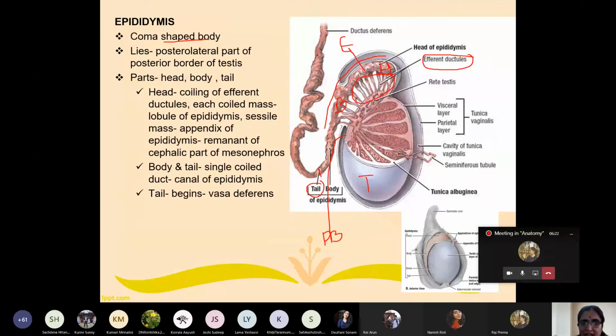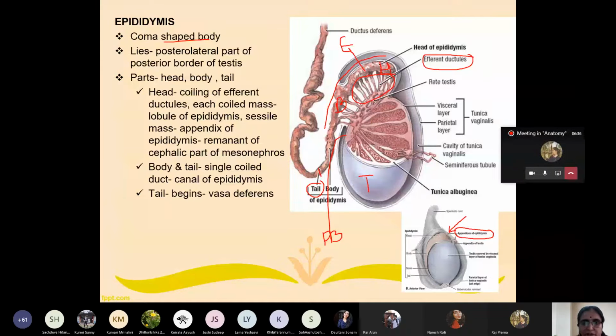And at the head, there is a sessile fibrofatty mass. This is known as the appendix of epididymis. And what does it represent? It is a remnant of the cephalic part of the mesonephros. So the appendix of epididymis is the remnant of the mesonephros, whereas the appendix of testis is the remnant of the paramesonephric duct. So there is a difference.